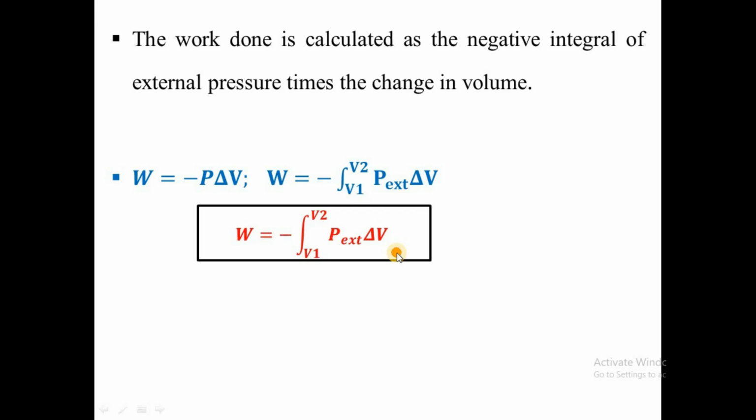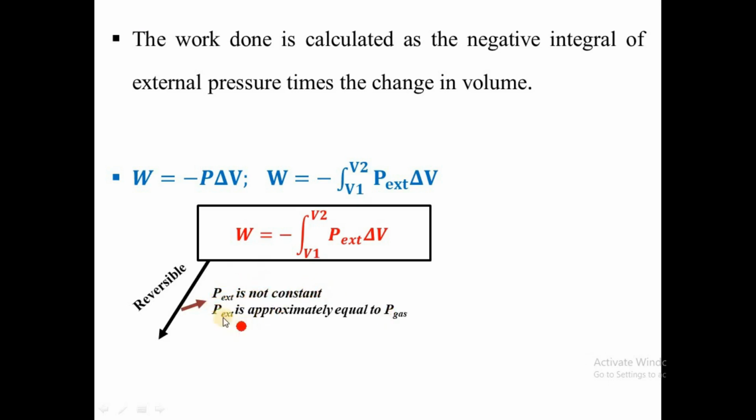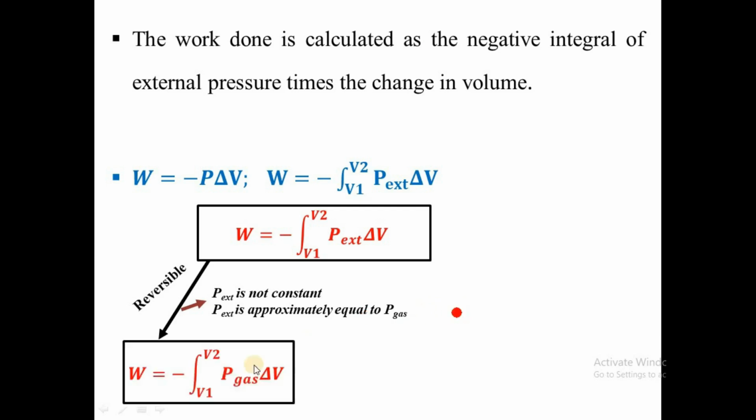How do you calculate the work done in reversible? Remember, in reversible, we have seen that the external pressure is not constant, and the external pressure is approximately equal to the pressure of the gas. Then we can use the pressure of the gas in the formula rather than using the external pressure, which is not constant. So the work is equal to minus the integral of the pressure of the gas times the change in volume.